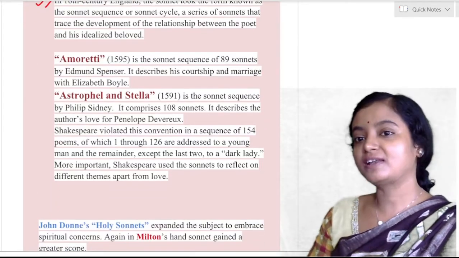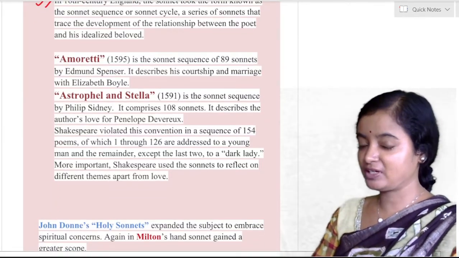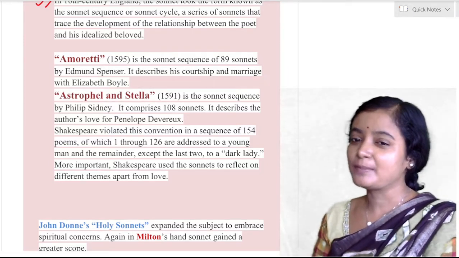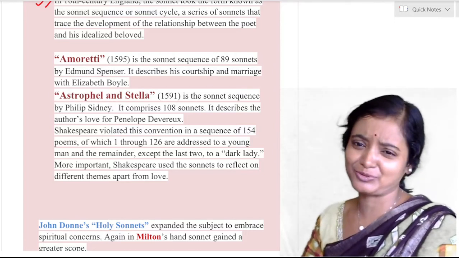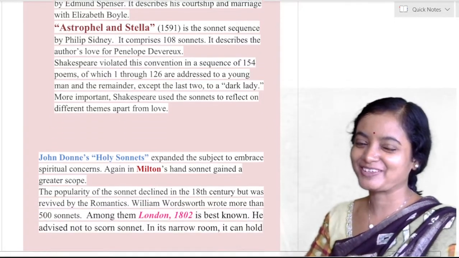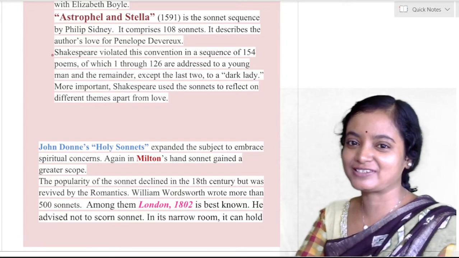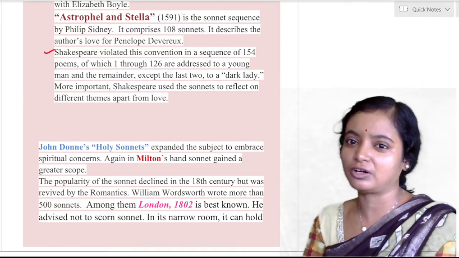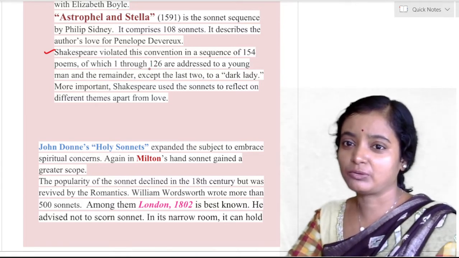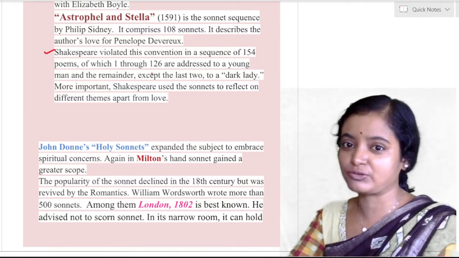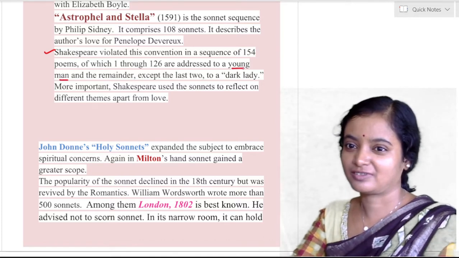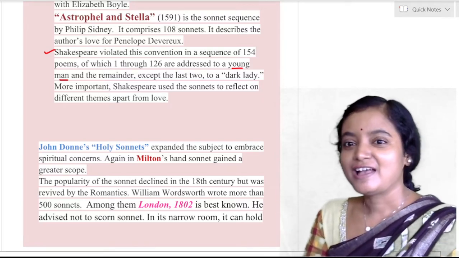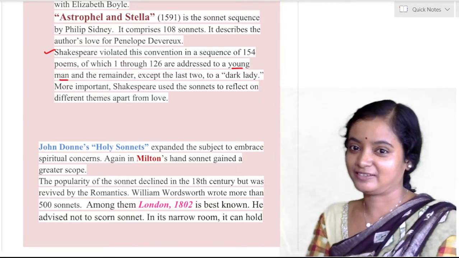Again, Astrophel and Stella is a sonnet sequence by Philip Sidney. It comprises 108 sonnets. It describes the author's love for Penelope Devereux, but it was not successful. Every love cannot be successful, so don't worry. You can write sonnets. But Shakespeare violated this convention in a sequence of 154 poems, of which 1 to 126 are addressed to a young man. He was not gay, I think. And the remainder, except the last two, are to a dark lady.